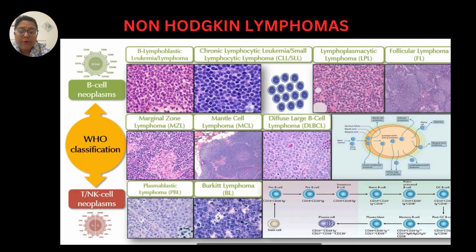According to the WHO classification, the lymphomas are divided into B cell neoplasms and T and NK cell neoplasms. The B cell neoplasms are B lymphoblastic leukemia lymphoma, chronic lymphocytic leukemia or small lymphocytic lymphoma, lymphoplasmacytic lymphoma, follicular lymphoma, marginal zone lymphoma, mantle cell lymphoma, diffuse large B cell lymphoma, plasmablastic lymphoma, and Burkitt's lymphoma. The B cell lymphomas are more common than T cell lymphomas. So, in this video, I will be talking more about the B cell lymphomas.